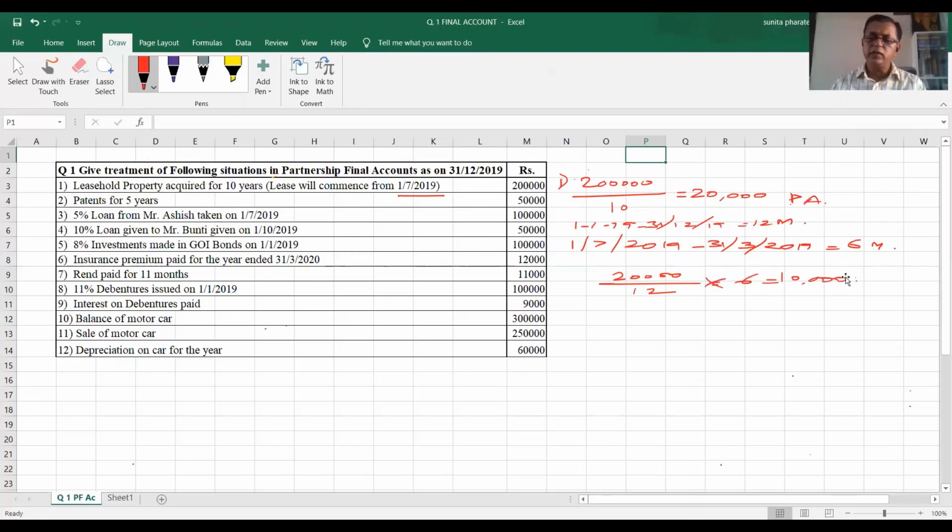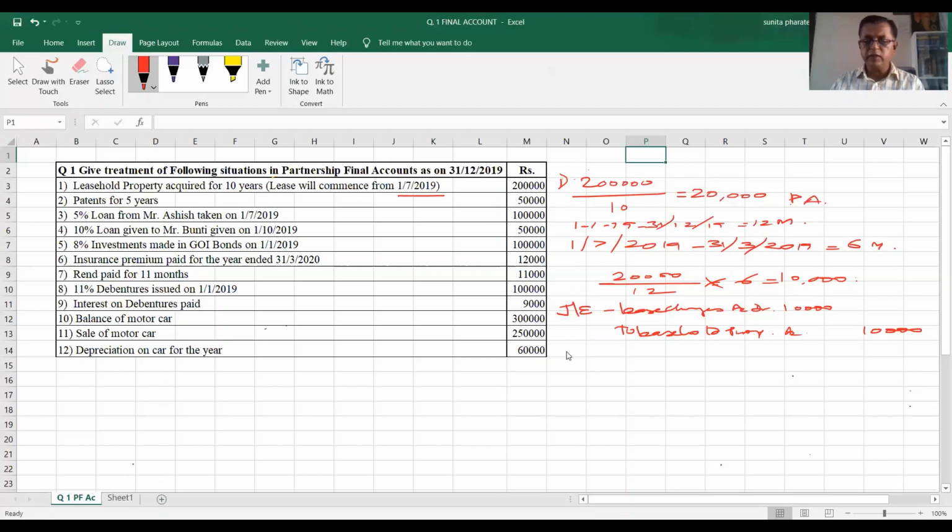And accordingly, for 10,000 rupees, we have to give the treatment in the partnership final account. If you ask me what journal entry will be passed for this, the journal entry will be: lease charges account debit 10,000, to leasehold property account 10,000. In this way we will do the journal entry effect.